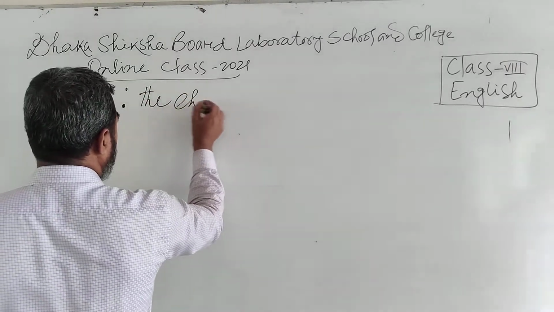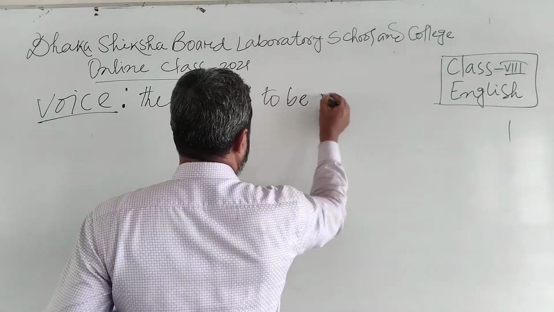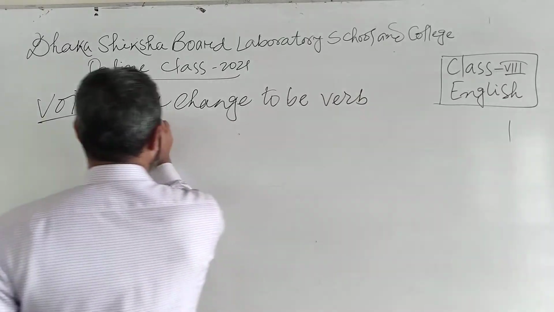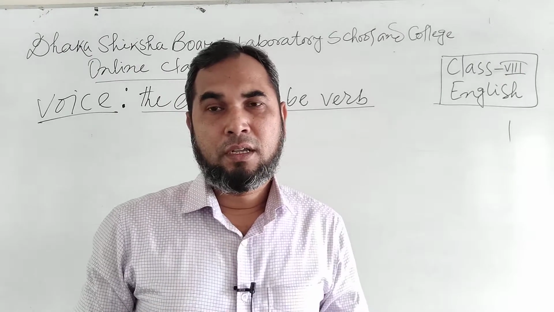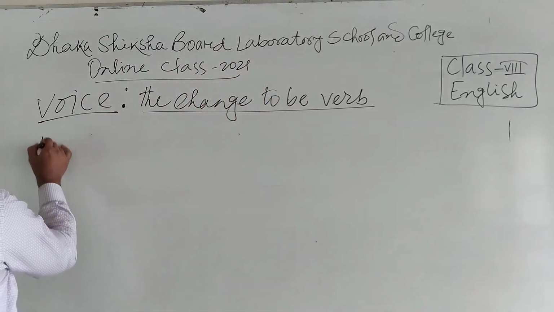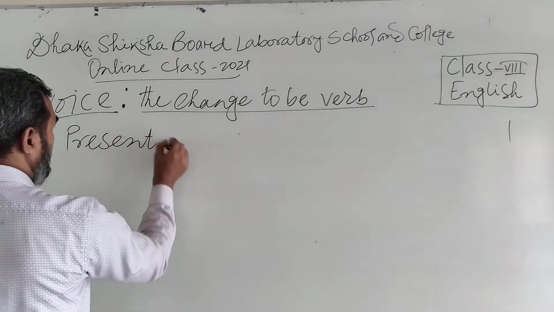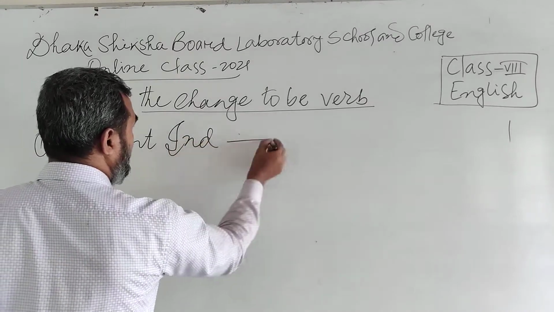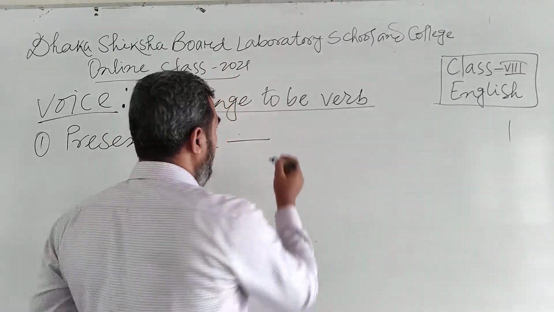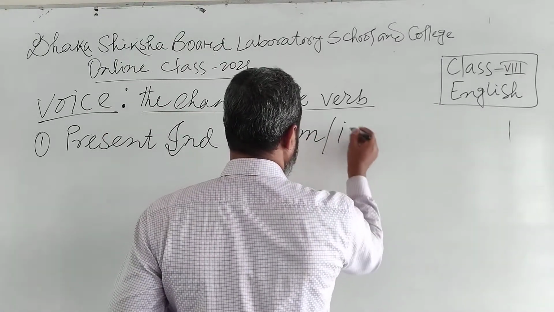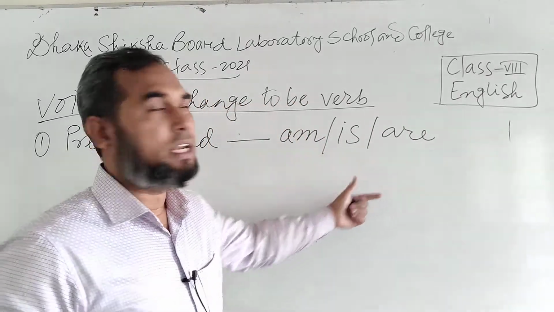The change of to be verb in various tenses. This is very important. First of all, number 1, present indefinite tense. What will be the change? In present indefinite, the to be verb is am, is, are. You can use any of them.